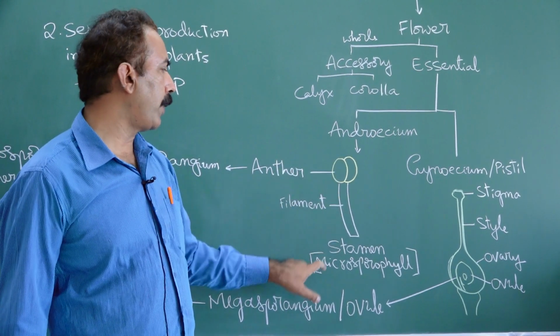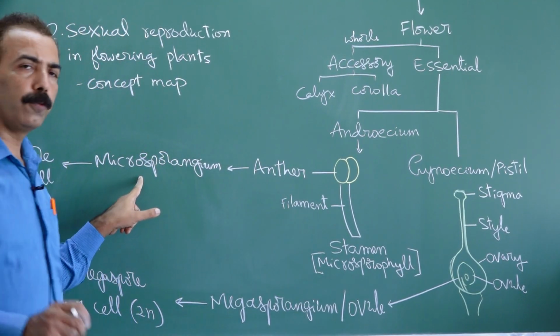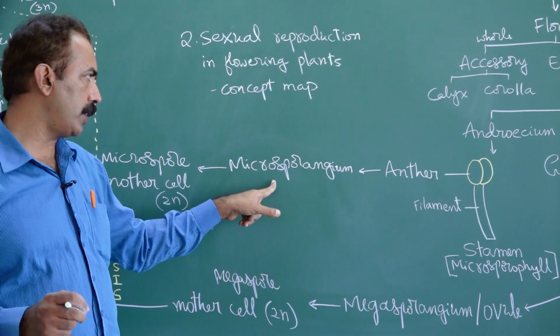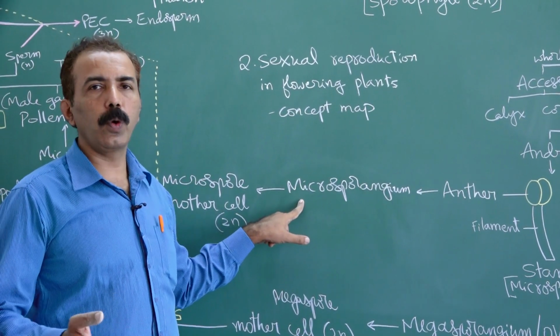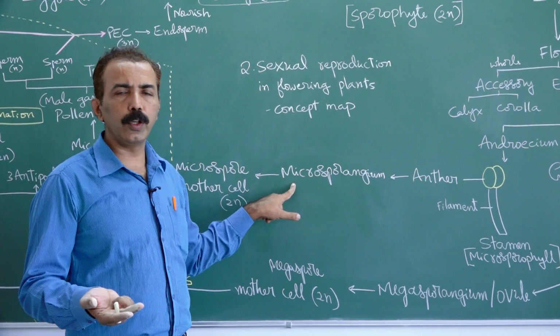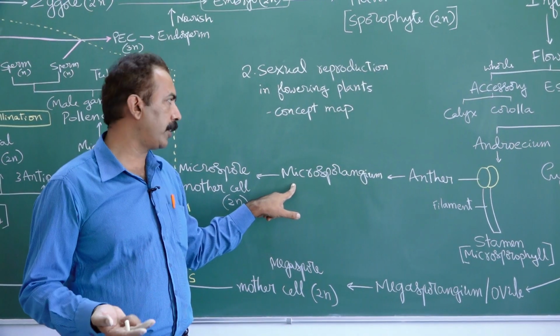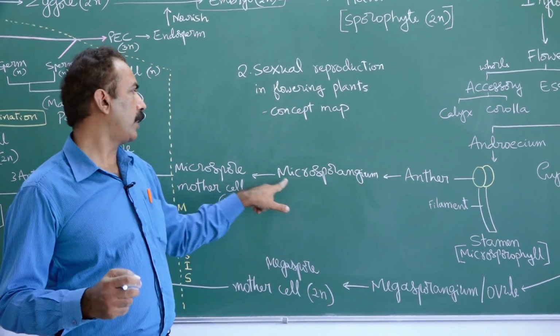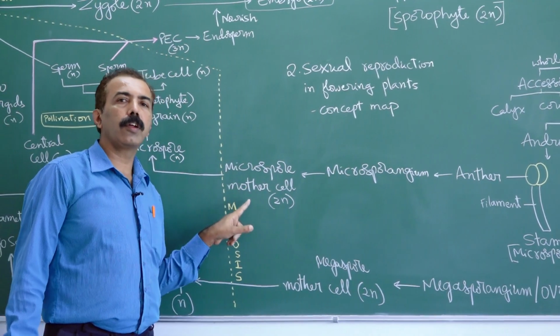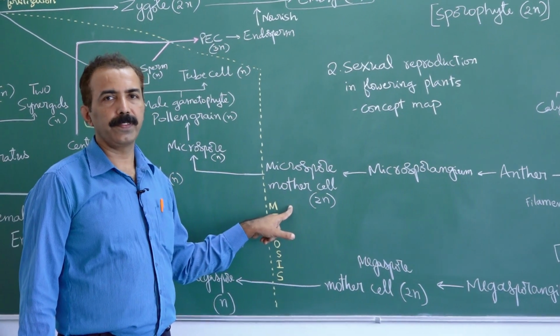The anther part of the microsporophyll holds 4 microsporangia. Microsporangia has wall layers, namely epidermis, endothecium, middle layer and tapetum. And within the microsporangium you find microspore mother cells.